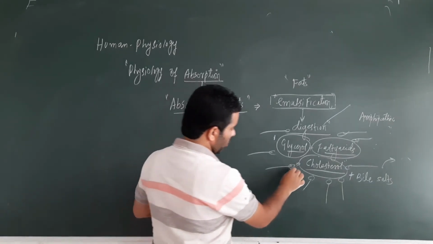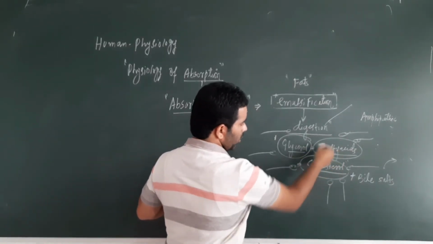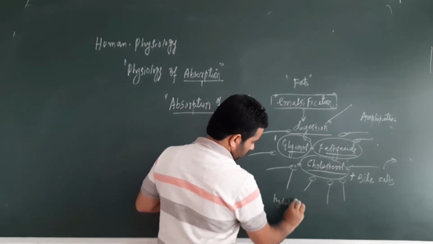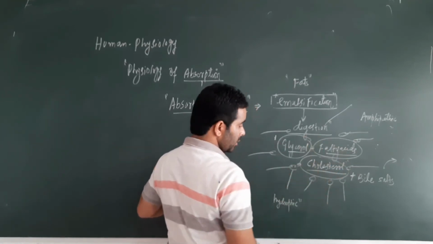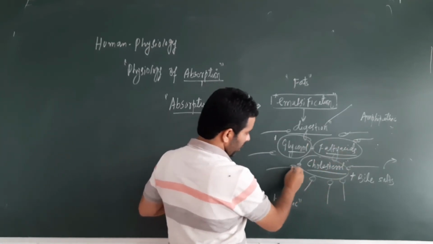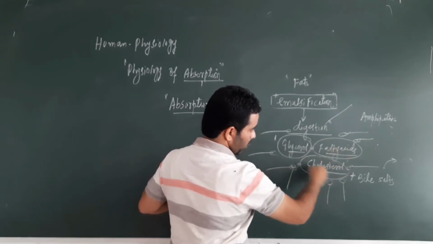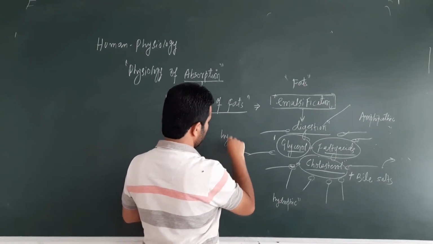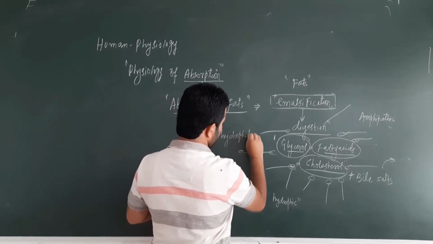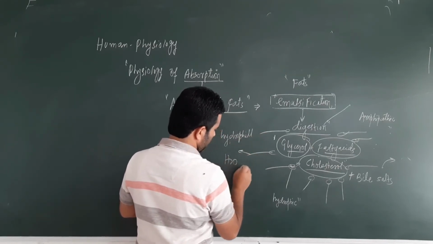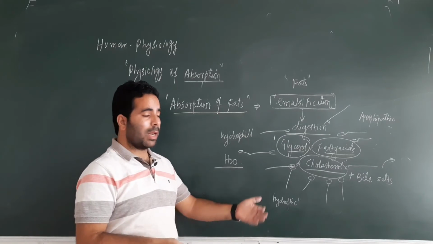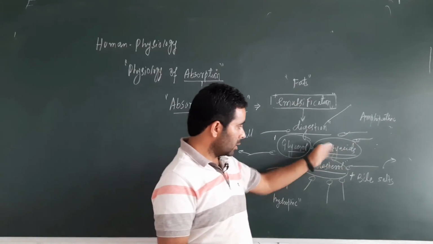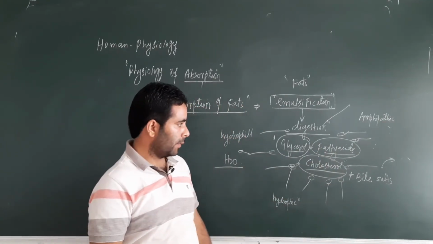Amphipathic means it has one end which is very close to these fatty molecules, and this end is hydrophobic. From this end the bile salt interacts with the end products of fat digestion, and the other end is hydrophilic, so it can interact with the water. So it is amphipathic in nature, and in this way it helps in the transport of these molecules. Otherwise there is a problem with the absorption of these molecules, which are completely hydrophobic.